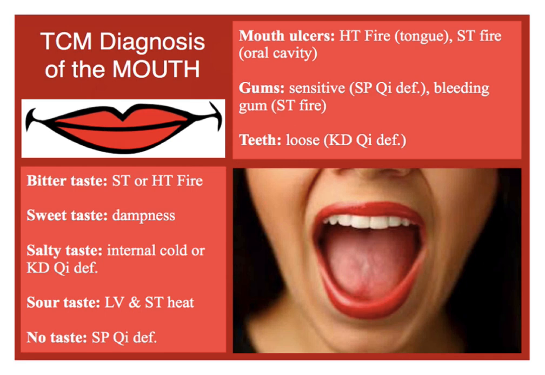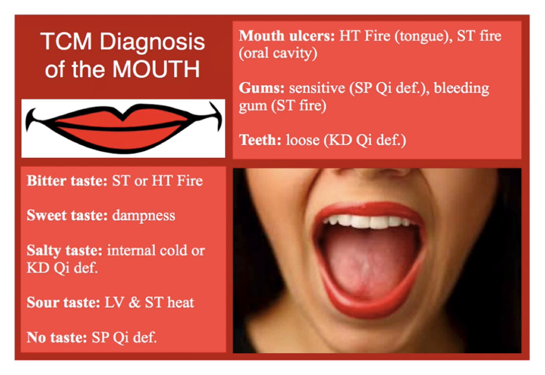When it comes to mouth ulcers or canker sores, the heart fire will have canker sores on the tongue. The stomach fire will have canker sores on the oral cavity. So that's the difference. When people say I have canker sores, you need to ask them in your diagnosis, are they in the mouth or on the tongue? Because that gives you a clue if it's heart or stomach.